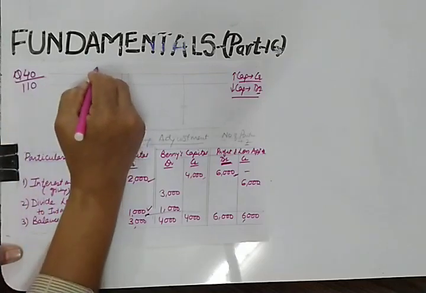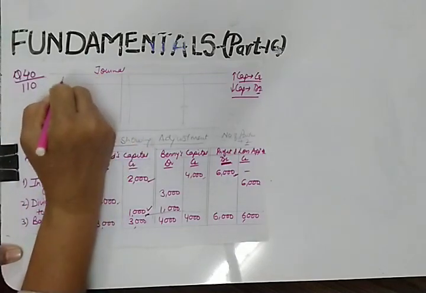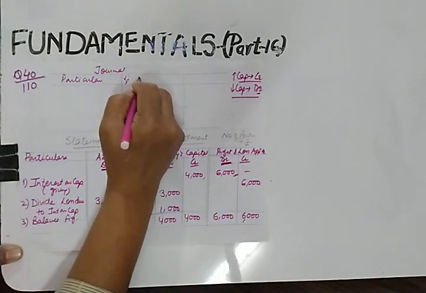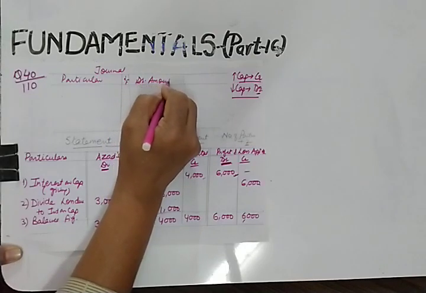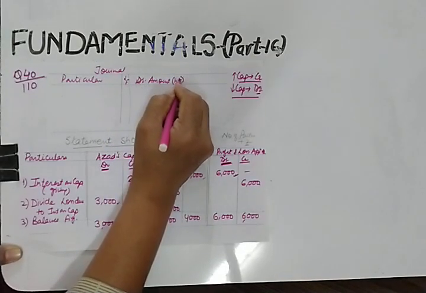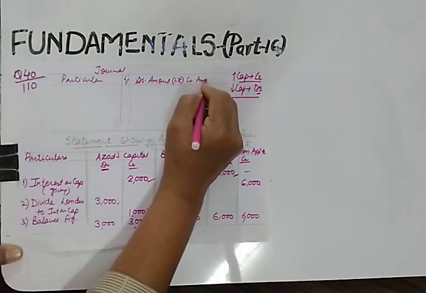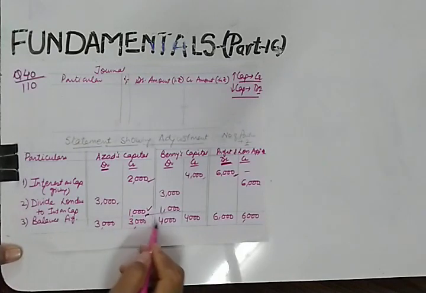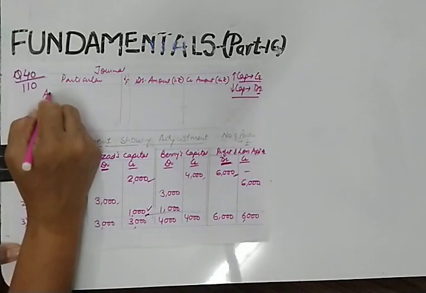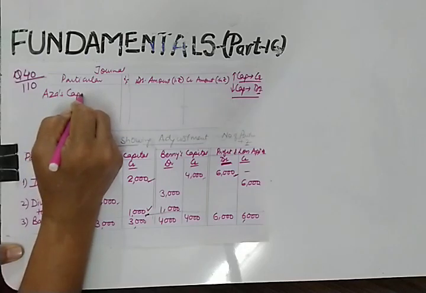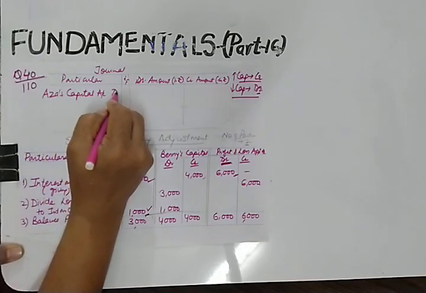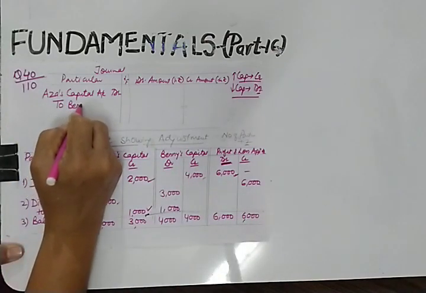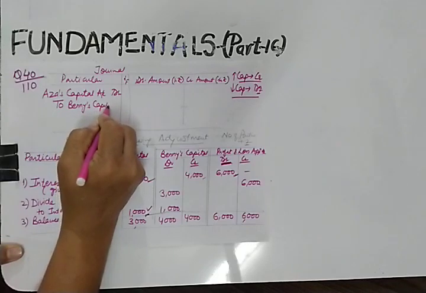So you know the format of journal entry. This is journals. Here you will be writing particulars, LF, debit amount, credit amount in rupees. Let us frame a journal entry. Then who will be debited? Yes, Azad will be debited. Azad's capital account debit to Benny's capital account.